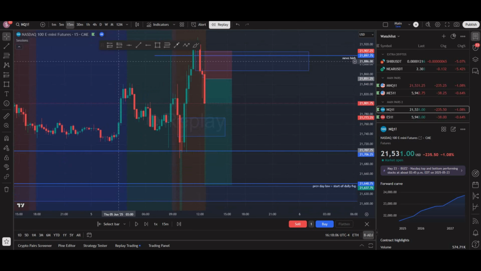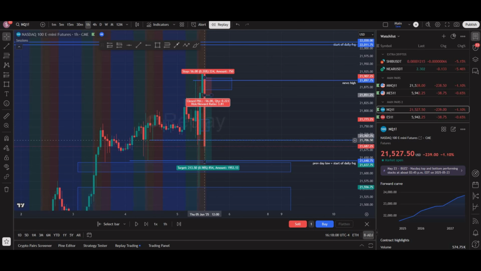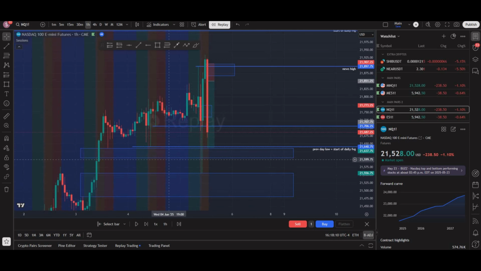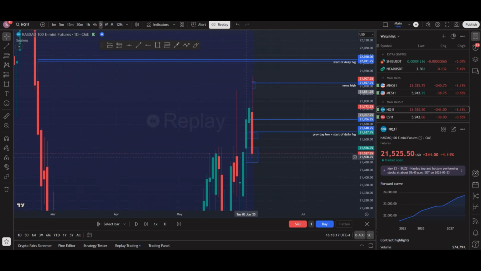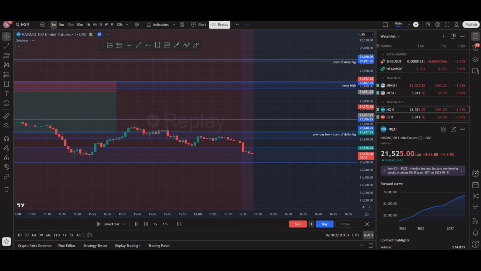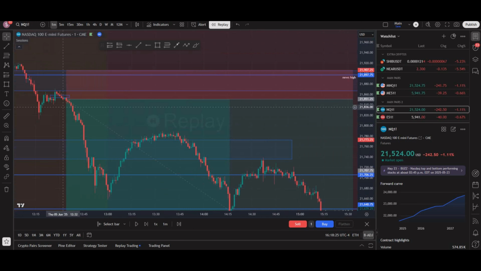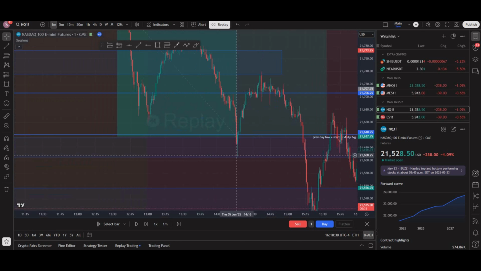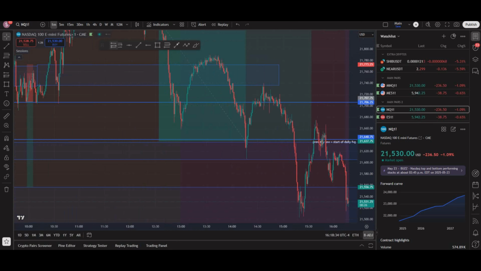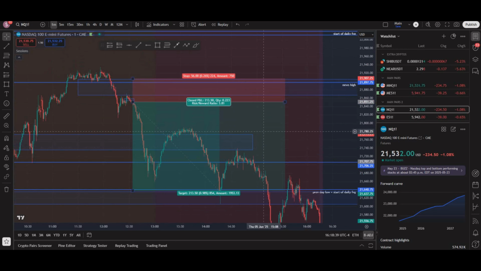I want to see price come down, and I want to see price take out this hourly low, and my main draw on liquidity is again that previous day low and the daily fair value gap. So the start of that fair value gap right here where I have it marked out. So we ended up entering that trade like 12:30, and then it finally ended up hitting full take profit around 2:15. I took some profits along the way at these hourly draws. But yeah, super great trade. Total trade on this one was 3.81R.